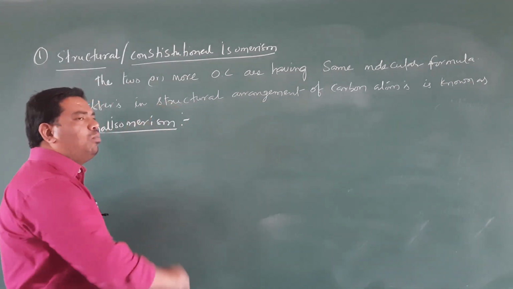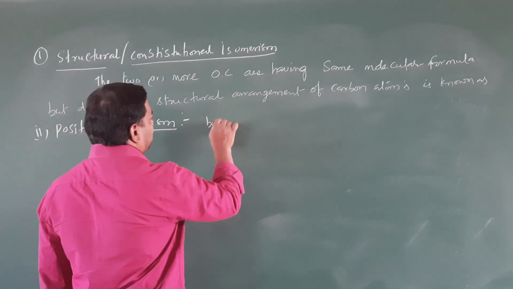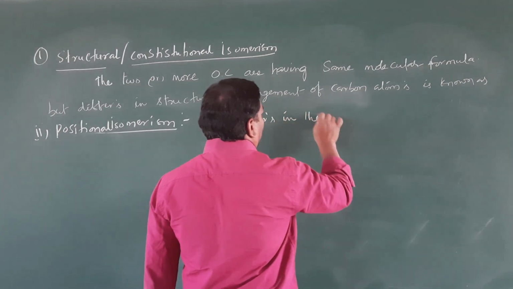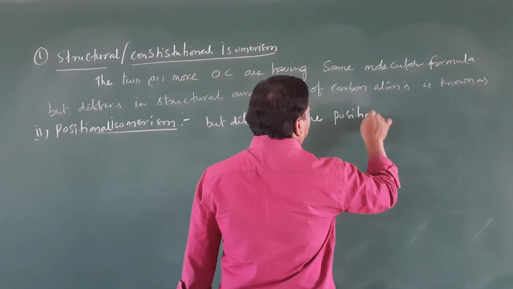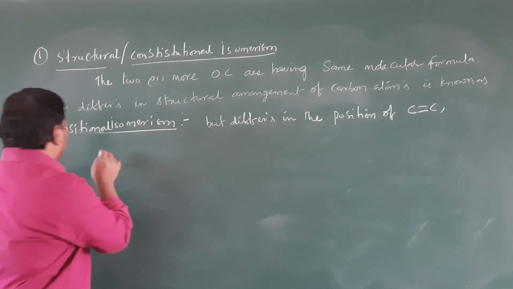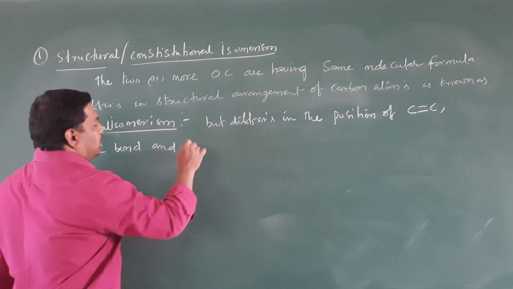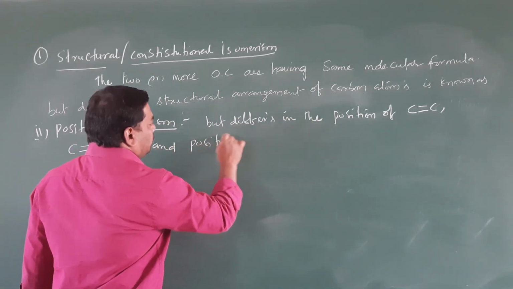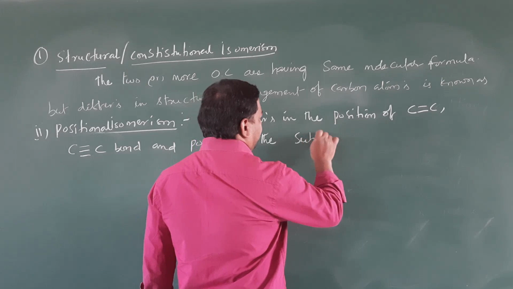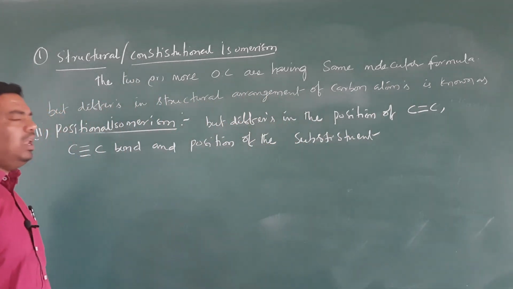Two or more organic compounds having the same molecular formula but differing in the position of the carbon-carbon double bond, carbon-carbon triple bond, and the position of the substituent, is known as positional isomerism.